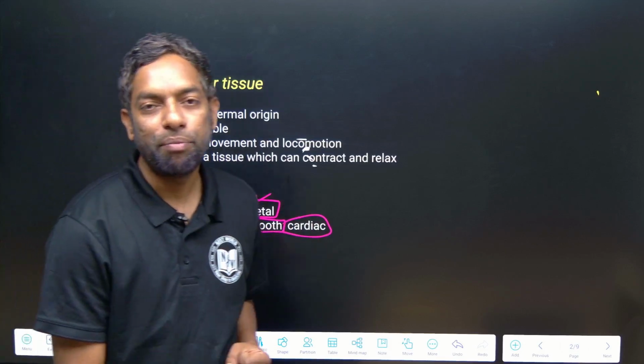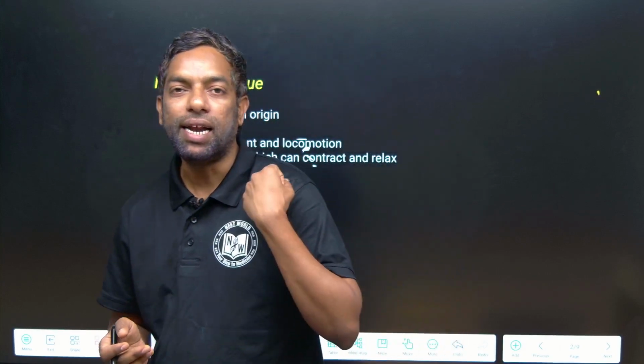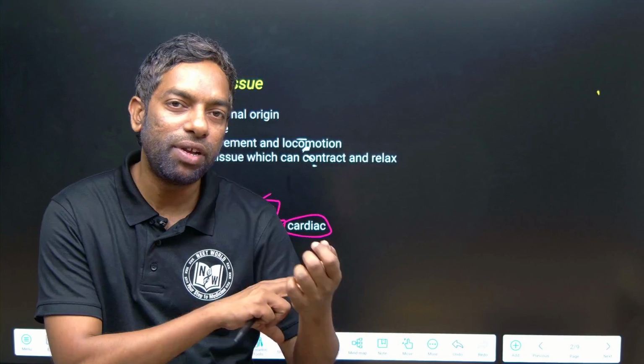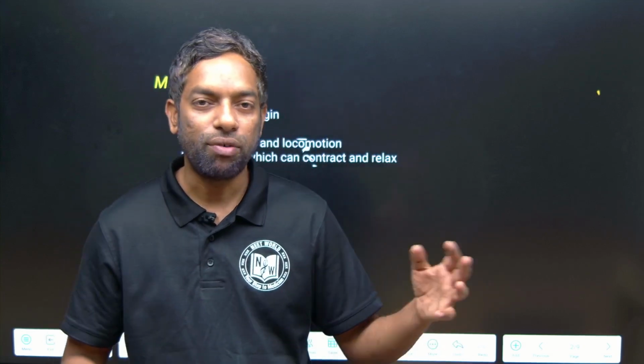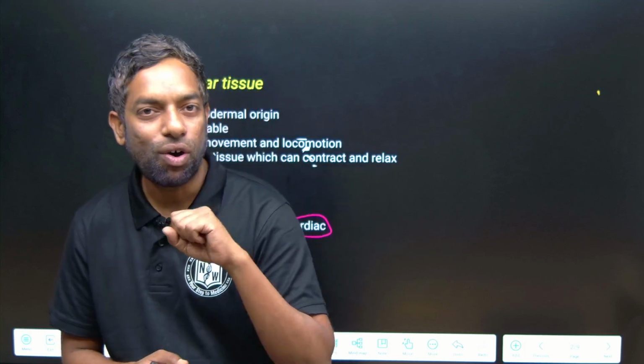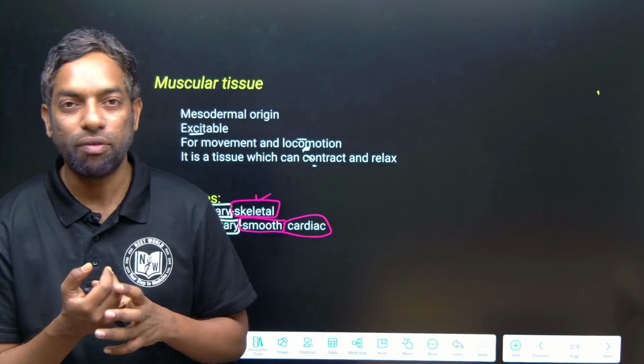Voluntary means it is under our control. This is the skeletal muscle, for example in the hand, which is under our control. We have to lift the weight, put the weight down like this, we have to run, we have to move with our legs. These are the voluntary muscles. And can you stop your heartbeat? No, the heartbeat is not under our control.